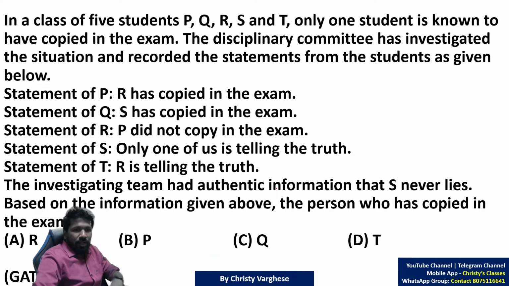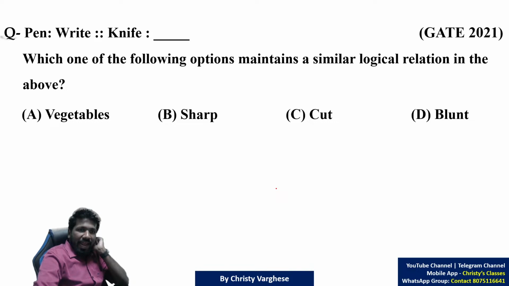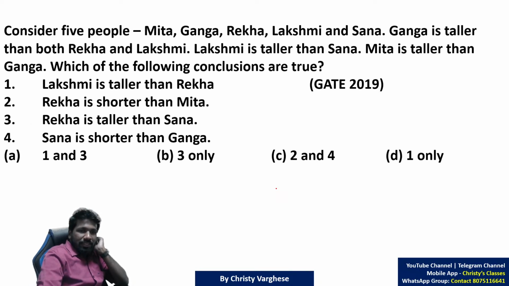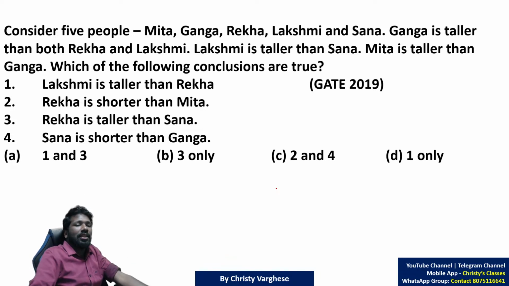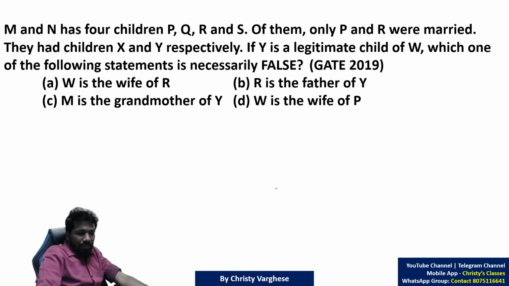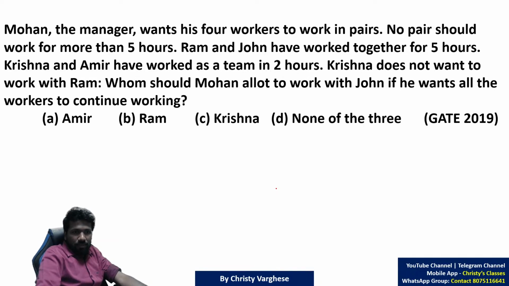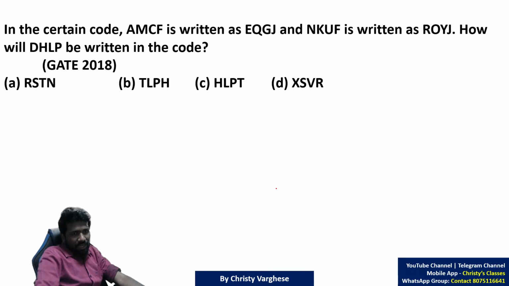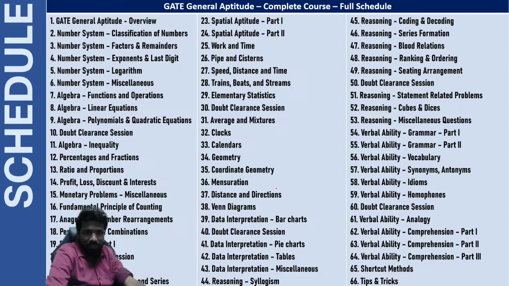Then statement related question. This is an example of a statement related problem. This is an analogy problem. Pen is to write, knife is to dash. An analogy problem came in 2024 also. And this is a ranking and ordering question, arranging people according to some criteria. And this is a blood relation problem. And this is again a puzzle type question or reasoning miscellaneous question. This is an example of a coding decoding question asked in a previous GATE exam.